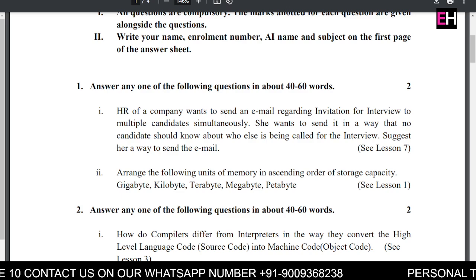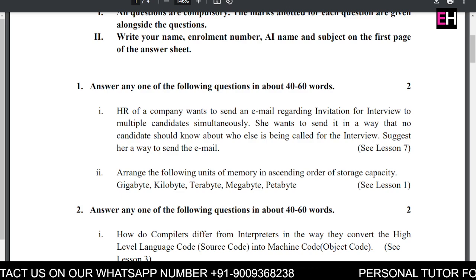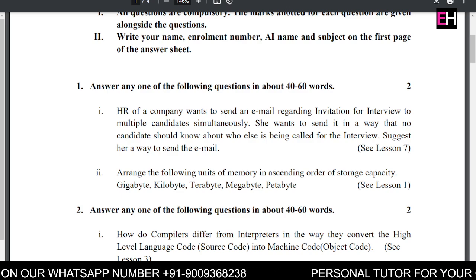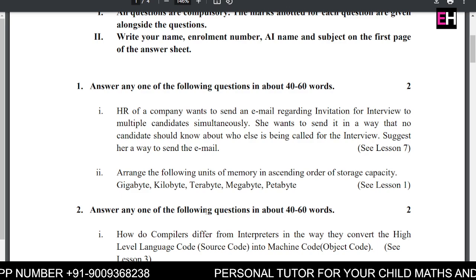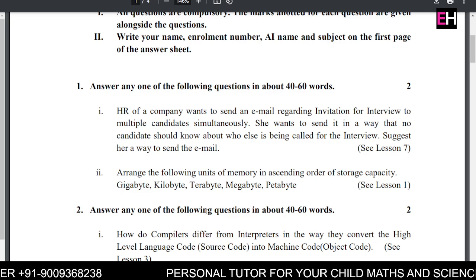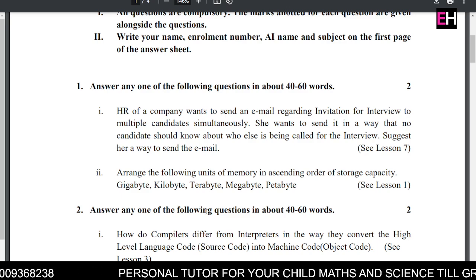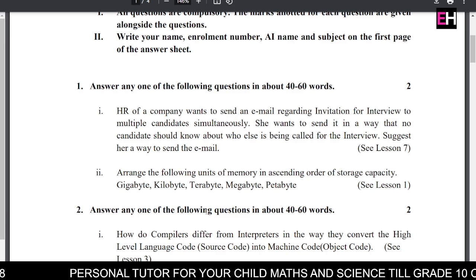Now, question number one: arrange the following units of memory in ascending order of storage capacity: gigabyte, kilobyte, terabyte, megabyte, and petabyte.